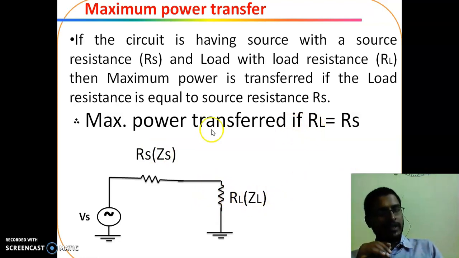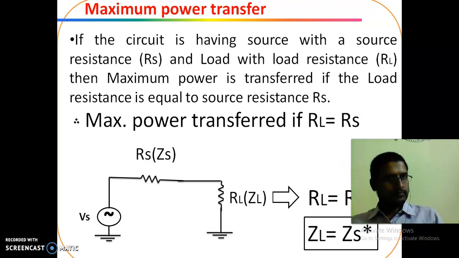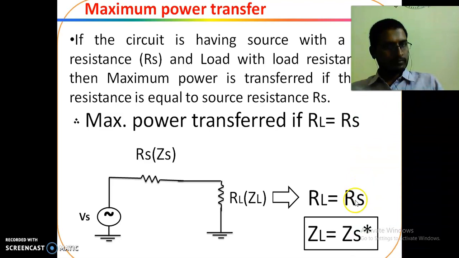If the network consists of resistors, maximum power will transfer to the load whenever RL is equal to Rs.